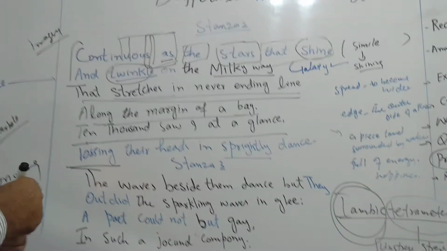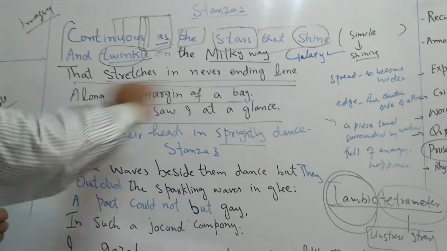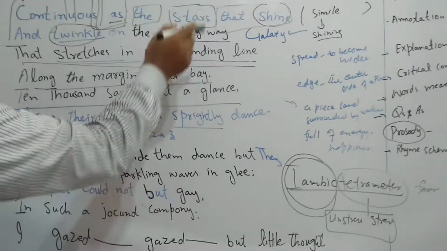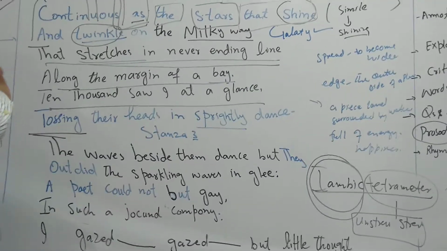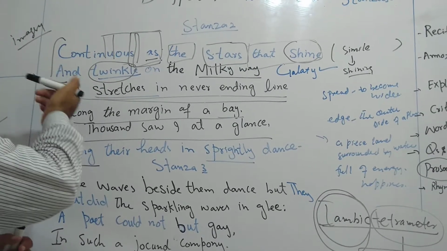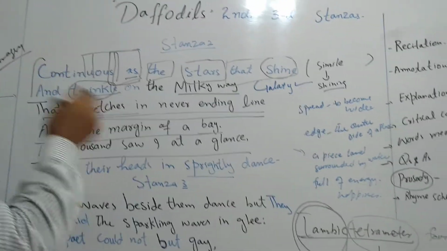If you do it like this, 'that stretches in never-ending line', you will find that there are 8 syllables. The first one is unstressed, stressed, unstressed, stressed.